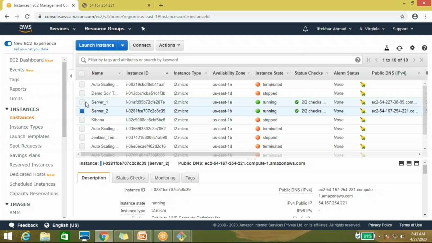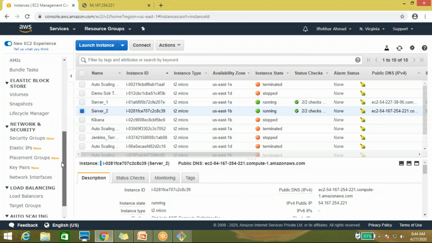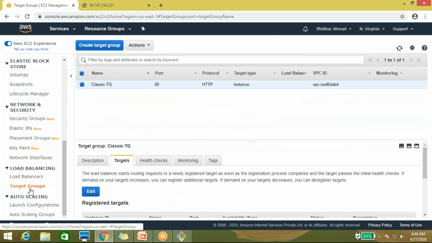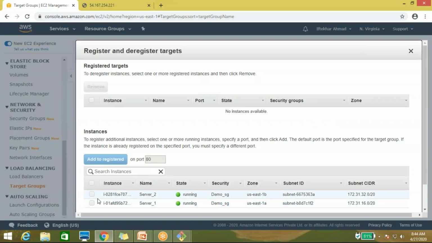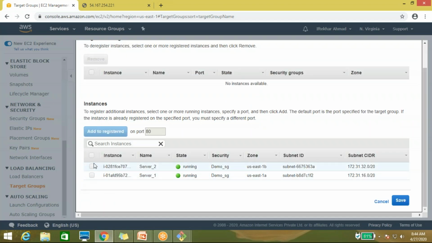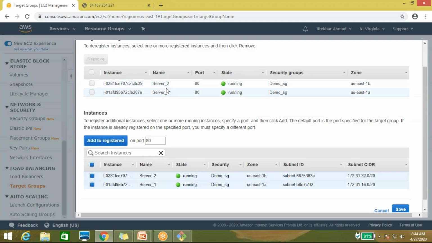Now I'm adding these servers in the load balancer, and then you can check what the load balancer creates. I have to add them in the target group, then only it will work. So, edit targets. Here you can see 2 instances showing, server 1 and server 2, which I created. Add to register. Now it has been registered. Save.